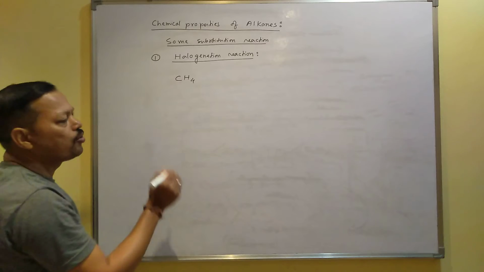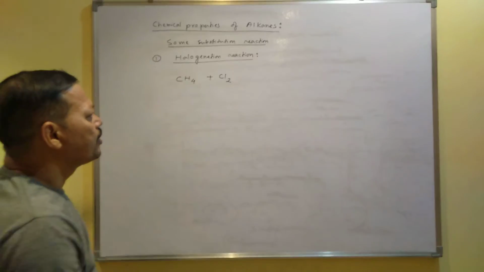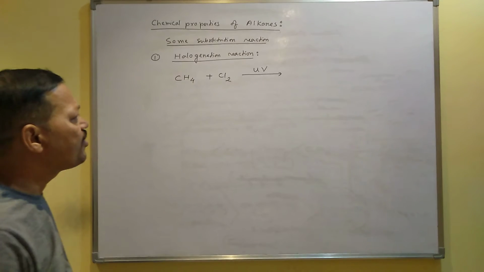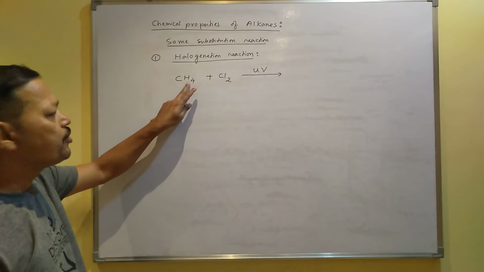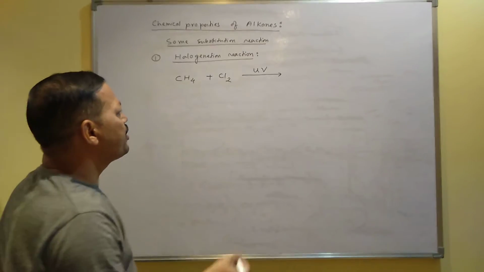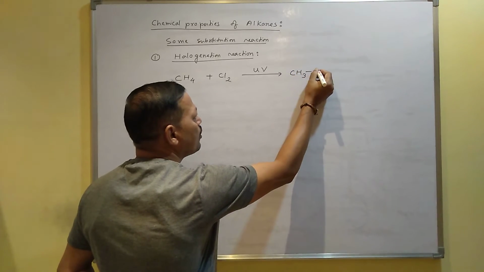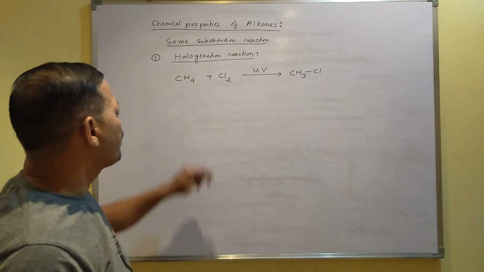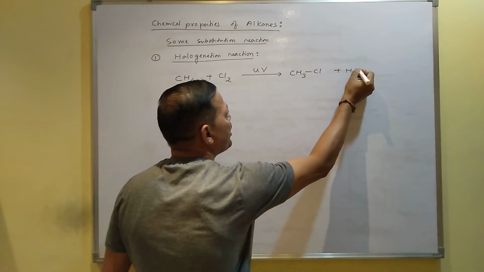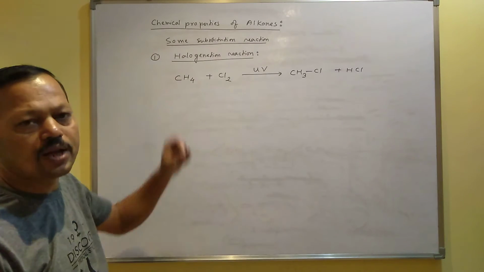This is methane, CH4. When you add chlorine, I mean when you add halogen to alkane, the reaction is carried out in presence of sunlight, UV, ultraviolet light. Then one of the hydrogens will be replaced by one chlorine, and that is why the reaction is called substitution reaction, and the product is one where one hydrogen is replaced by chlorine. That's why you will get CH3Cl. And the removed hydrogen combined with another chlorine, the side product will be HCl. So this type of reaction is called substitution reaction, because one group substitutes another group.